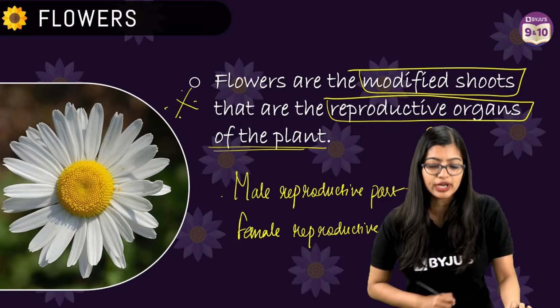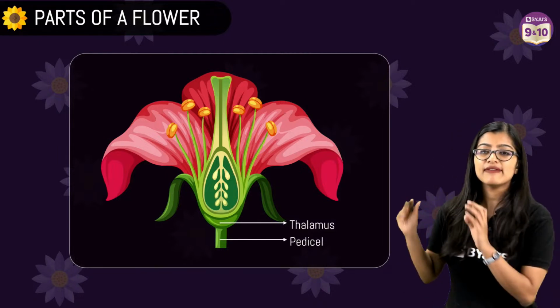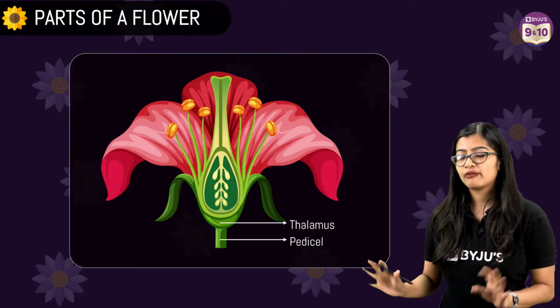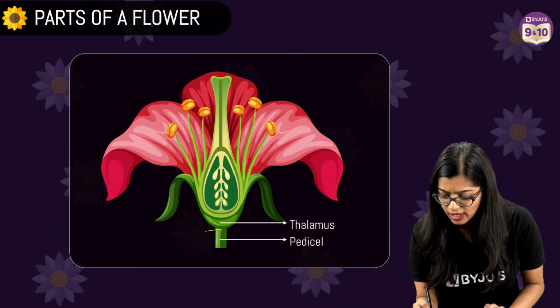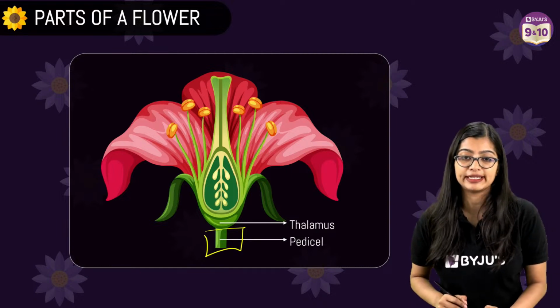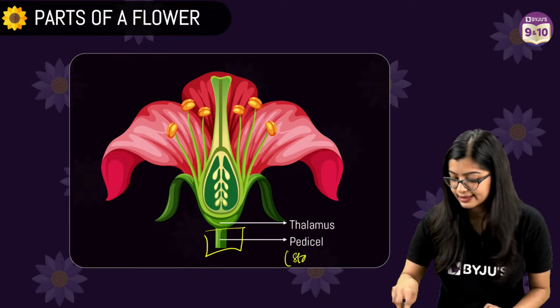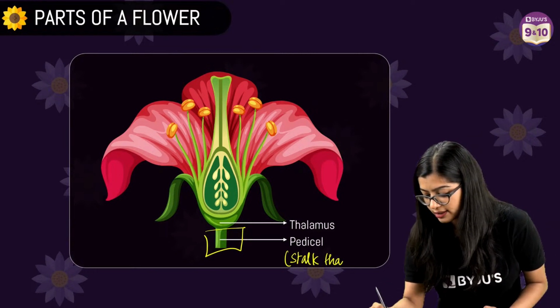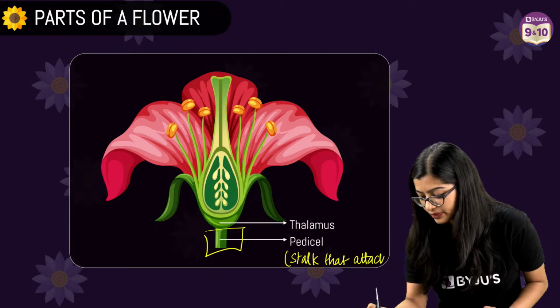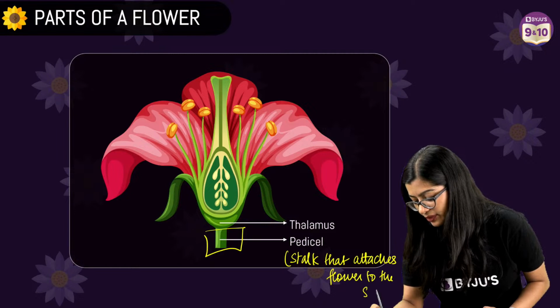Now let's quickly look into the parts of the flower, or the structure of the flower. When we talk about parts of the flower, we know that the flower is found attached to the stem with the help of a pedicel. So the pedicel here is nothing but the stalk. What is the pedicel? It is the stalk that attaches the flower to the stem.